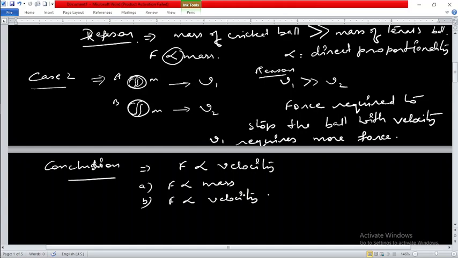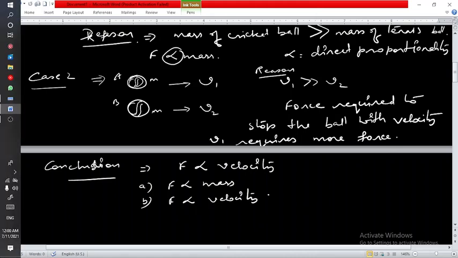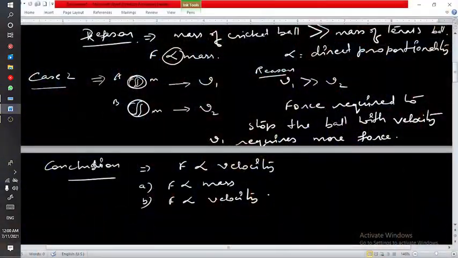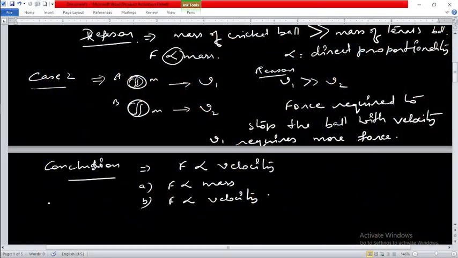Now what does this give us? This property of force, that it is proportional to the mass and velocity of a body, gives us another term, and that term is momentum.